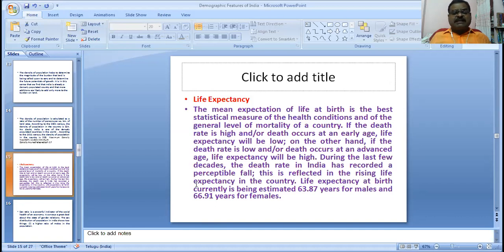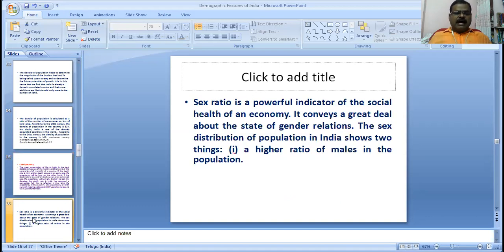Life expectancy at birth is currently estimated at 63.87 years, about 64 years for males and 67 years for females. This is the life expectancy in India. The first one is the density of population. The second one is life expectancy. The third one is the sex ratio. The sex ratio is a powerful indicator of the social health of an economy. It conveys a great deal about the state of gender relations.